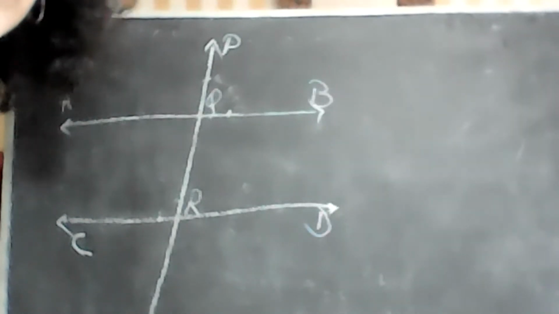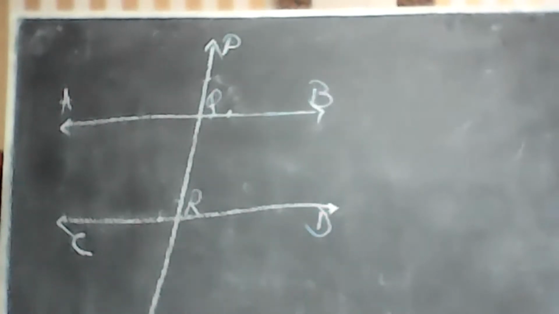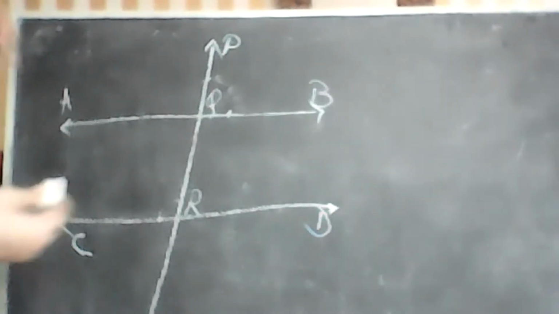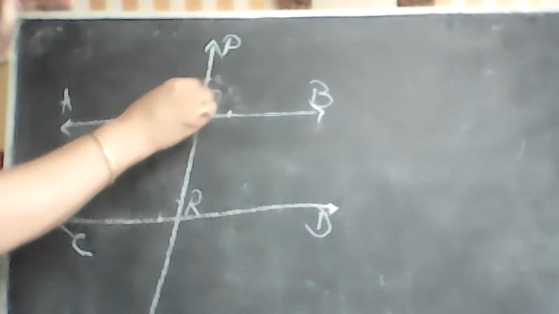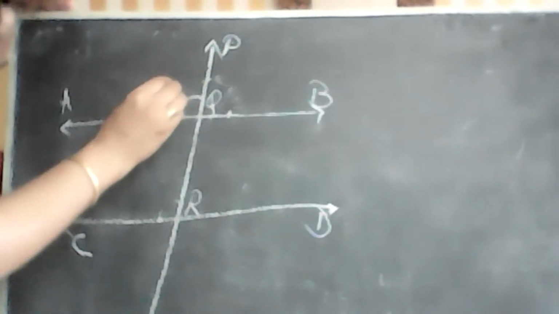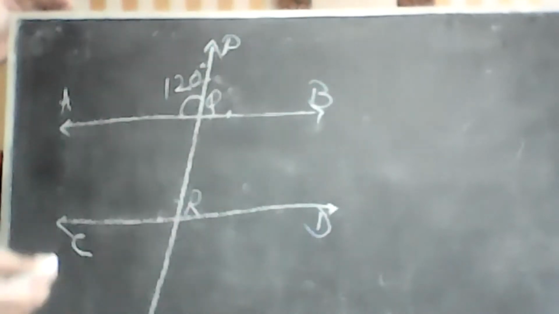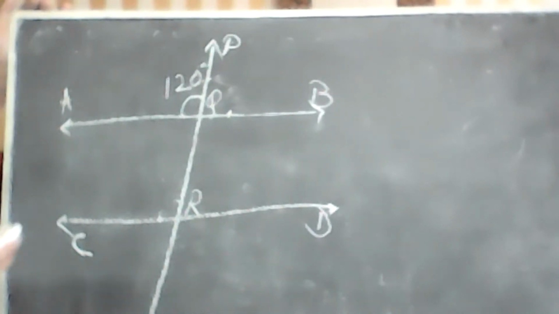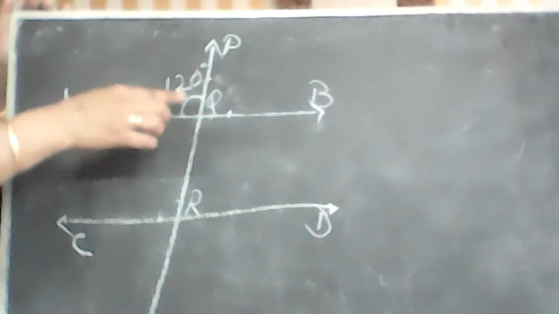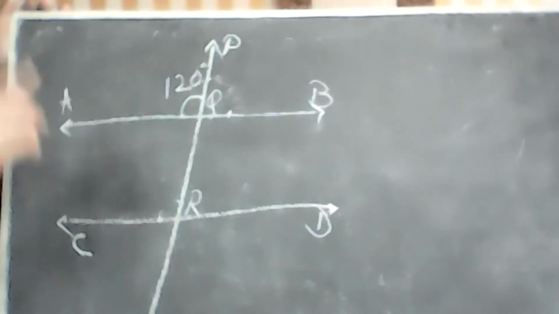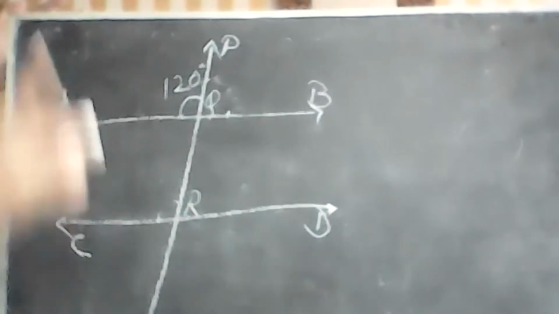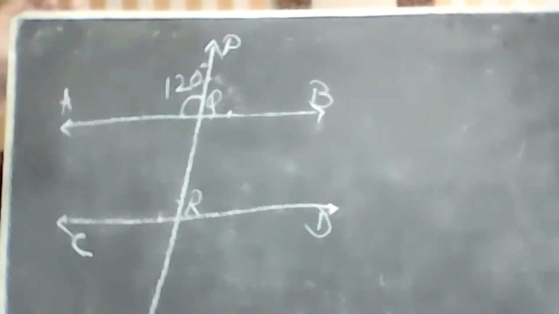I'm going to Ranveer. The measure for this angle is 120. Give me the exterior alternate angle to this one.